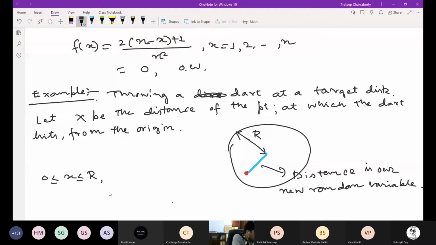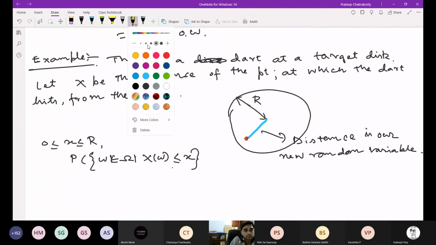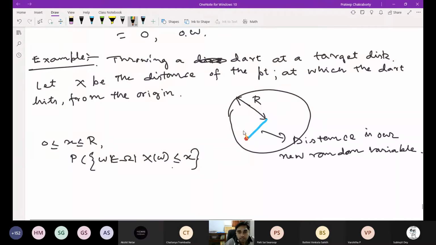So if 0 less than or equal to x less than or equal to R, now you tell me what is the probability of X of omega less than or equal to x? So this is actually this disk, right?